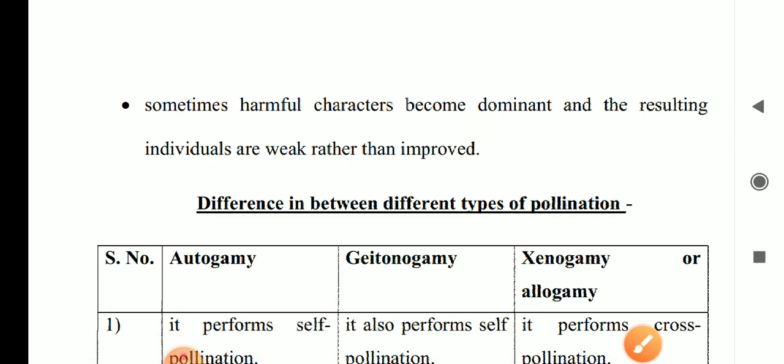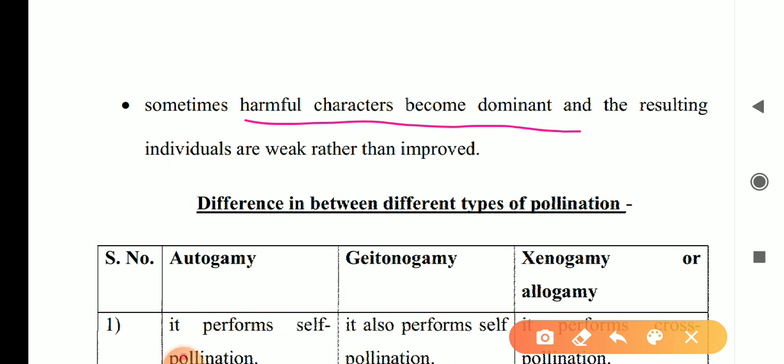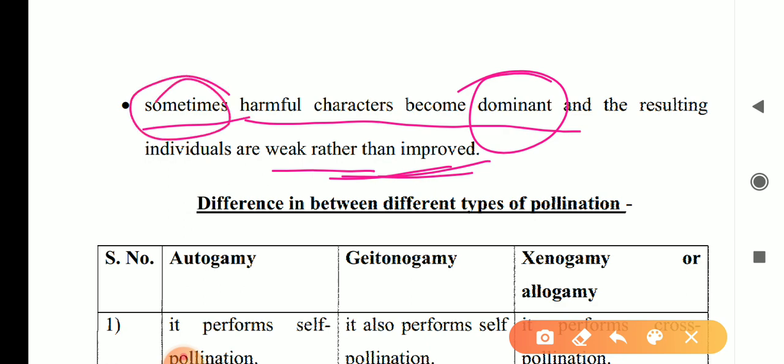Sometimes harmful characters become strengthened or dominant, and the resulting individuals are weak rather than improved. That means we want to make healthier plants, but we get weaker plants. But this happens only sometimes, not frequently.